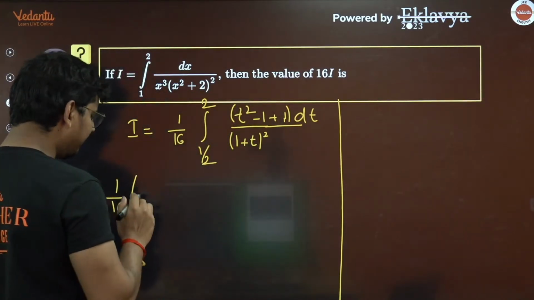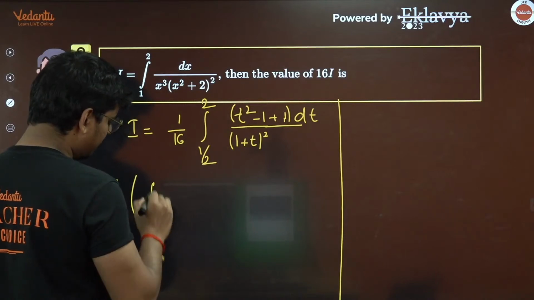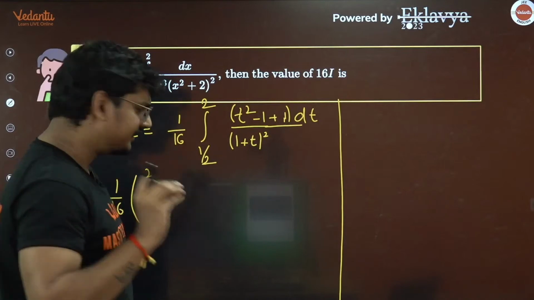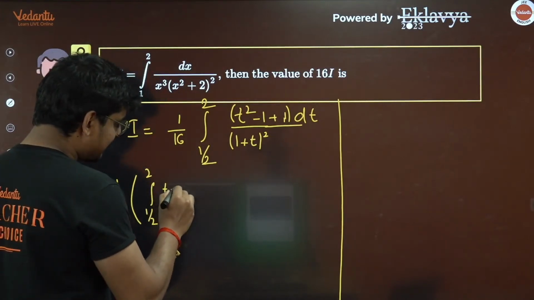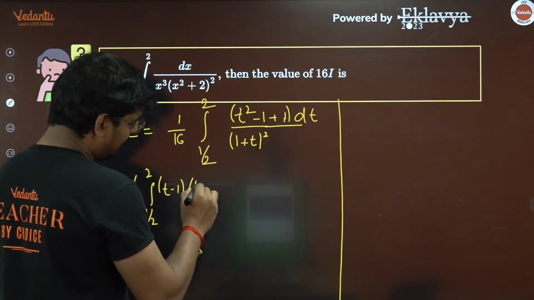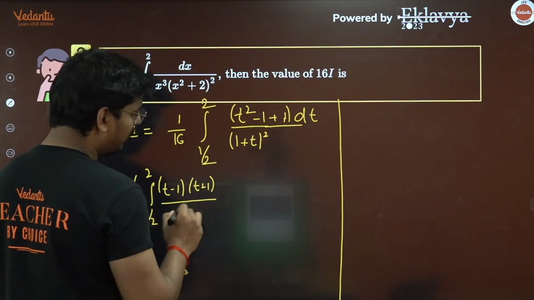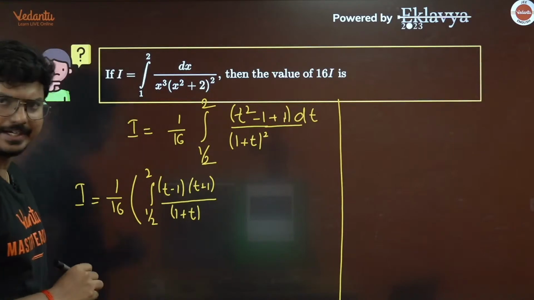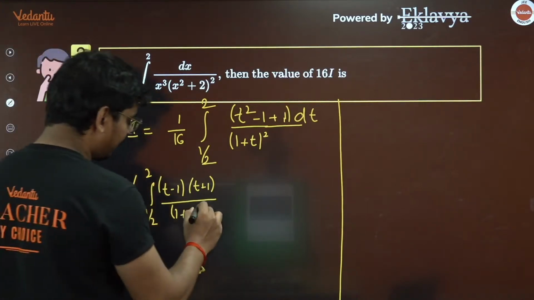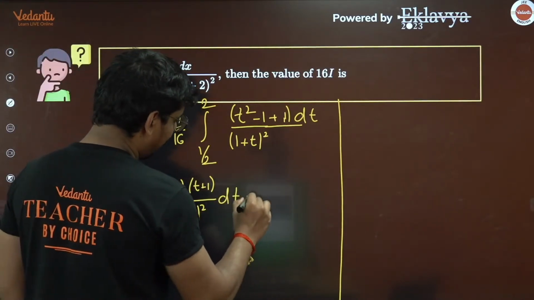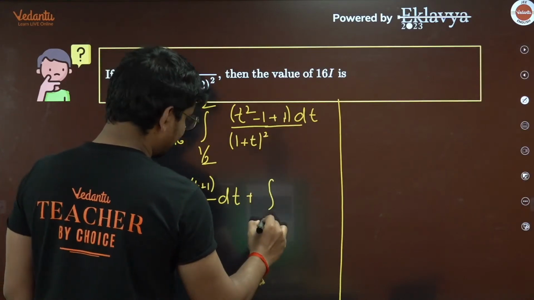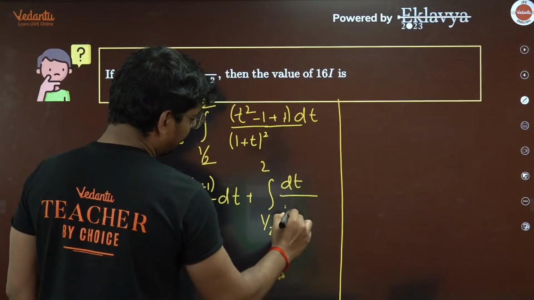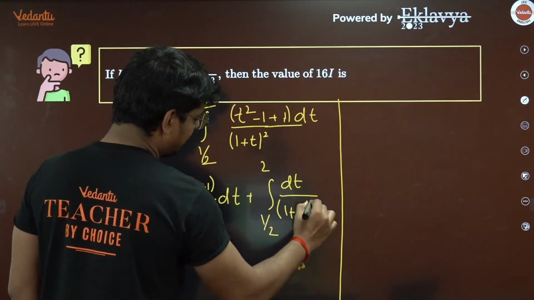So, integration 1 by 2 to 2 of t square minus 1, which I can write as (t minus 1) into (t plus 1), whole divided by (1 plus t) whole square, dt. And what do we have here, guys? Integration 1 by 2 to 2, dt by (1 plus t) whole square.